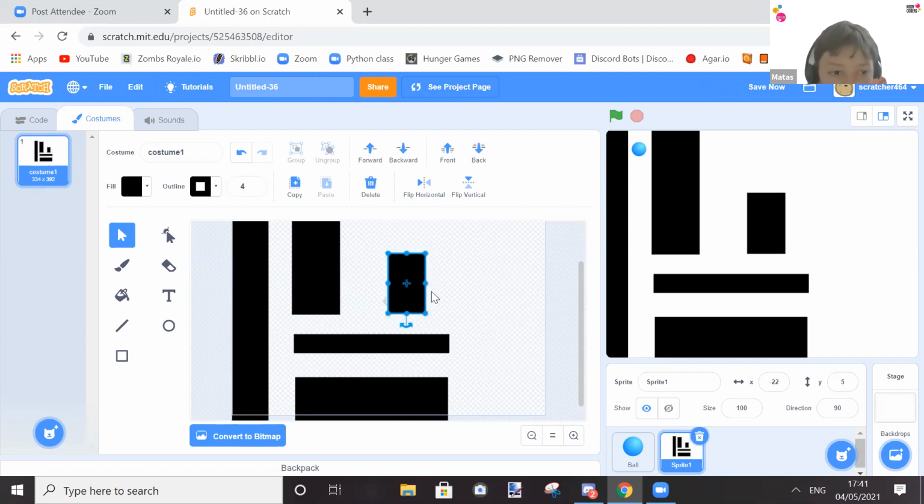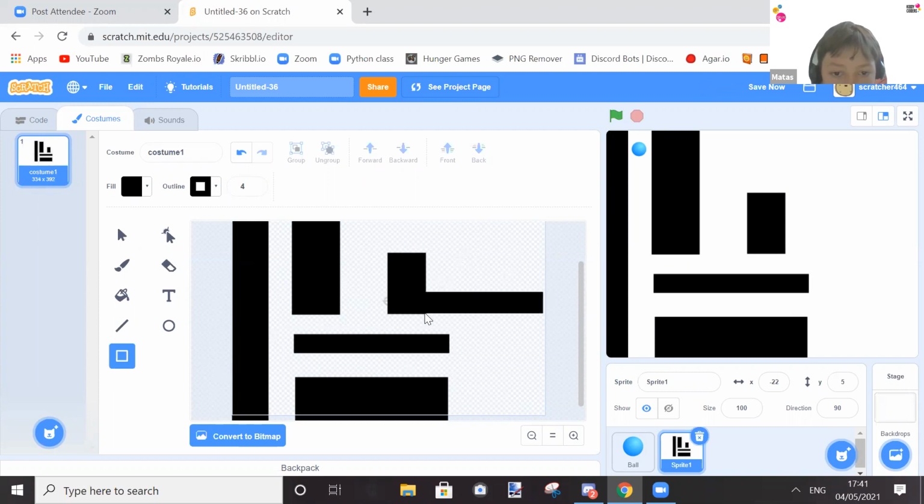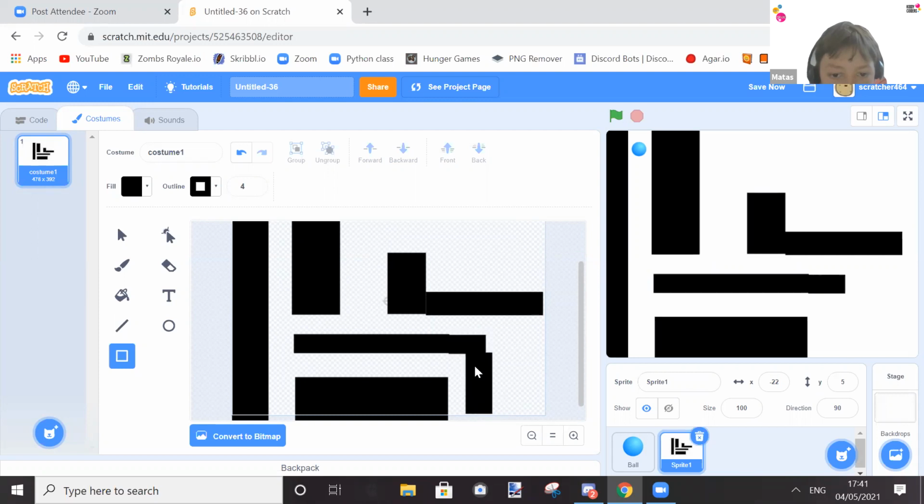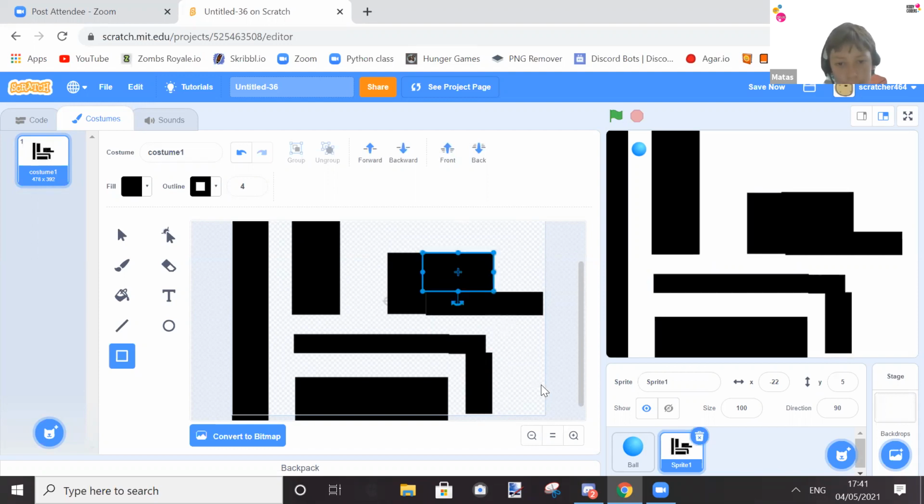And then maybe we can get another square here to block it off. And then another one here, and maybe one over here. So it's like a dead end. Okay, and let's say our end is going to be over here.